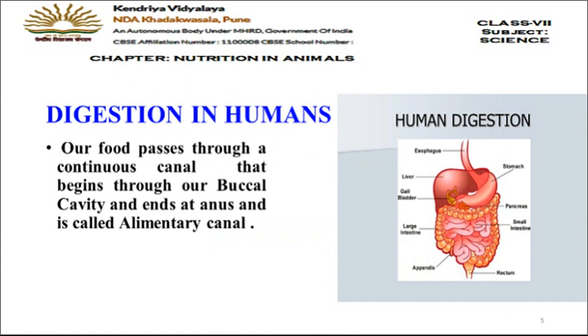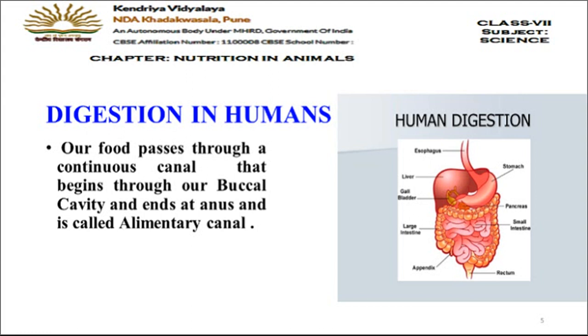Now as we have discussed, digestion is breaking of the complex food into simple form. Now how does this breaking of food occur in humans? For breaking the food in the human body, we have a complete system and that is called the digestive system. Various organs are part of the digestive system which we are going to study now.